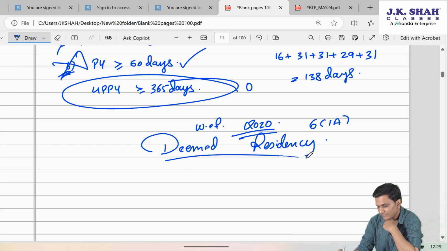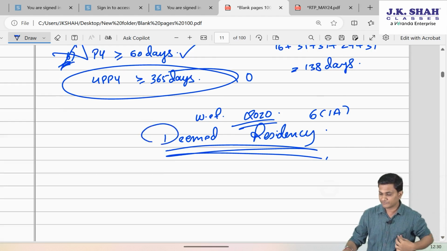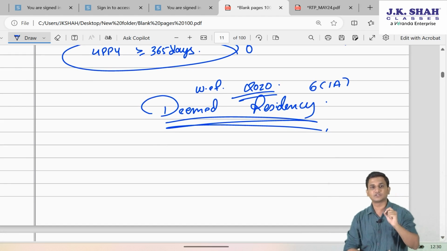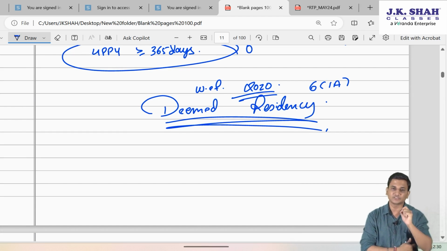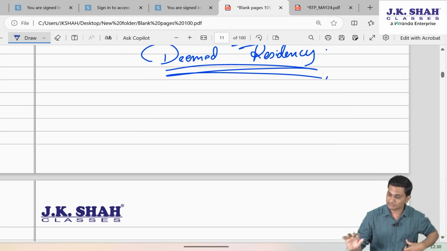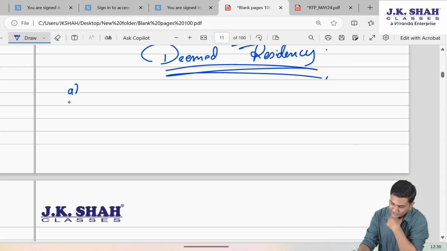So now we'll have to check deemed residency for her. Friends, never check deemed residency if an individual becomes resident because of physical presence itself. Only when an individual becomes non-resident because of physical presence, then go and check the deemed residency criteria. Now, deemed residency criteria has again 3 conditions. First condition, must be Indian citizen.